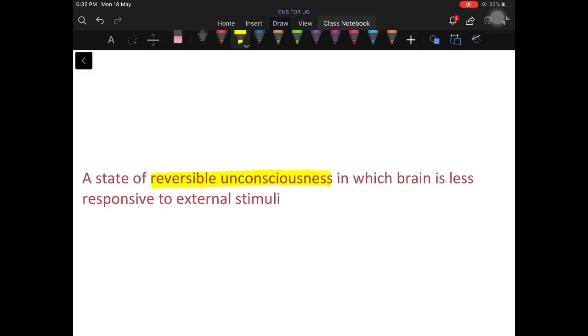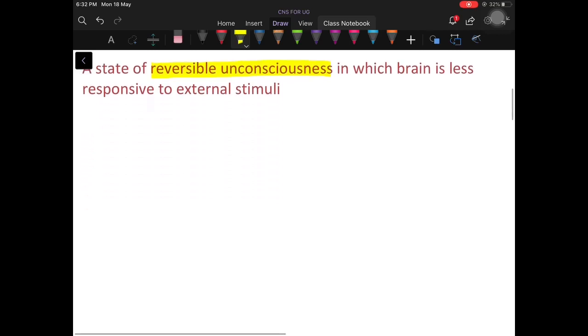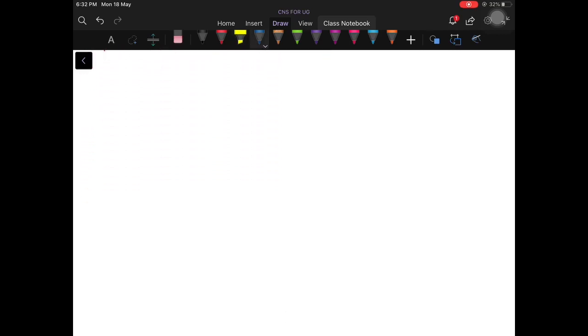Okay. When we consider sleep, there are two types of sleep. One is rapid eye movement sleep, and another one is non-rapid eye movement sleep. That is REM sleep and NREM sleep.